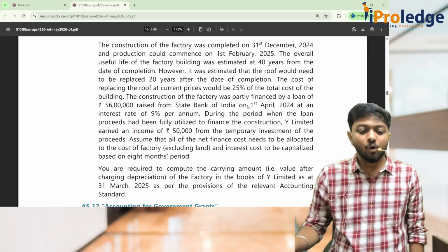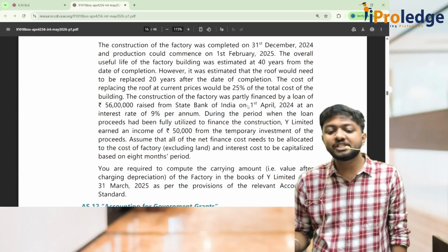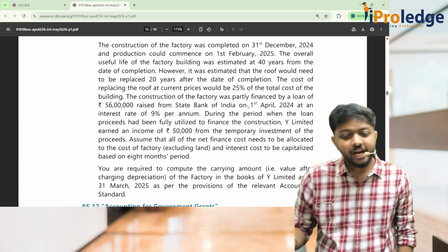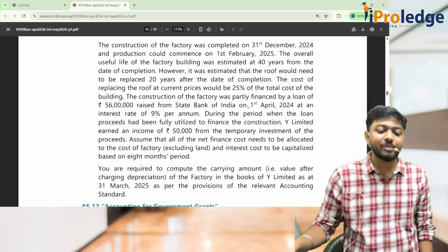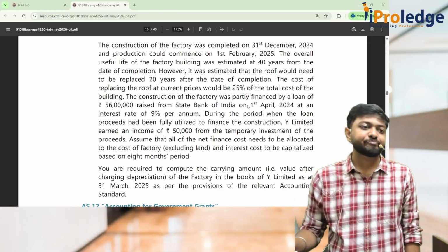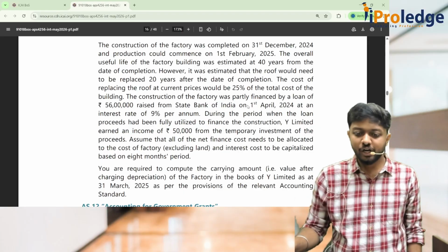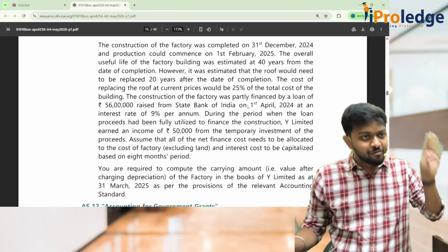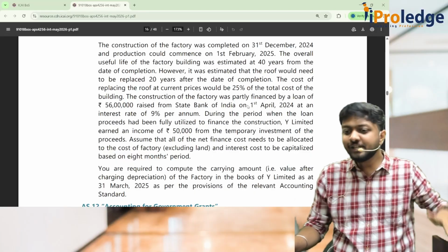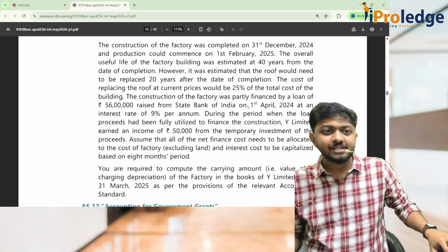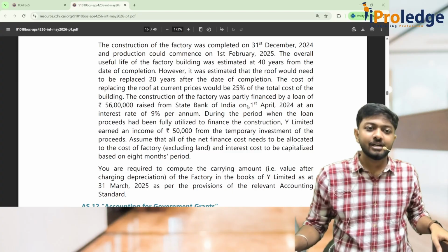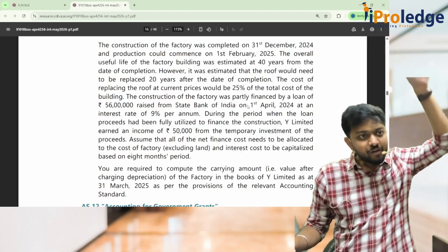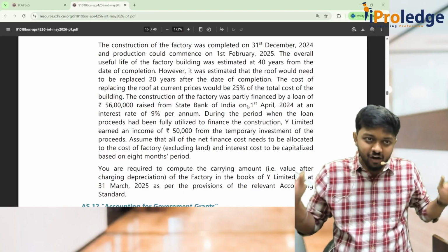Okay. The overall useful life of the factory building was estimated at 40 years from the date of completion. However, it was estimated that the roof would need to be replaced 20 years after the date of completion. So you understood? For the building the useful life is 40 and for the roof the useful life is 20. So which to use? Did you understand the question? Roof is part of the building only, no? Roof gets 20 years, building gets 40 years.